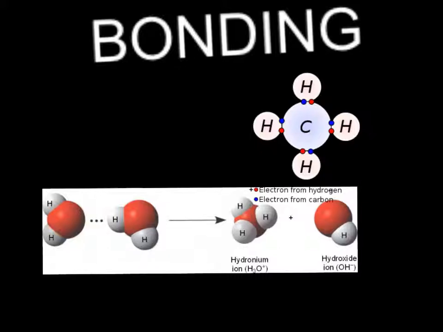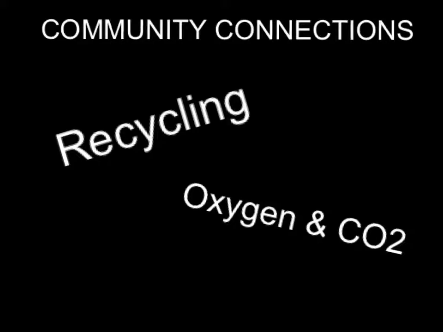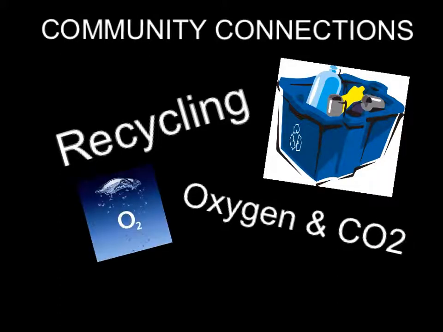Our bond with our chemistry teacher, Dr. C, has shown us these several types of bonds. We can categorize an ionic bond as being a bond of people with different personalities, and a covalent bond would be a group of people with similar personalities. In our community, we are connected to recycling, oxygen, and CO2 for the following reasons.